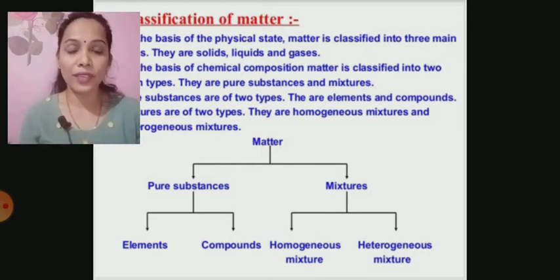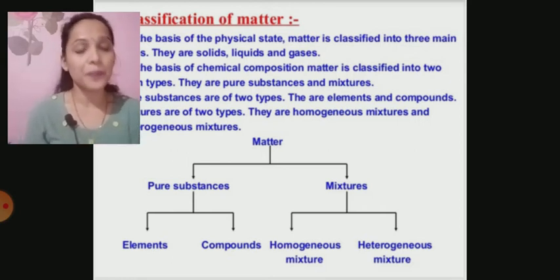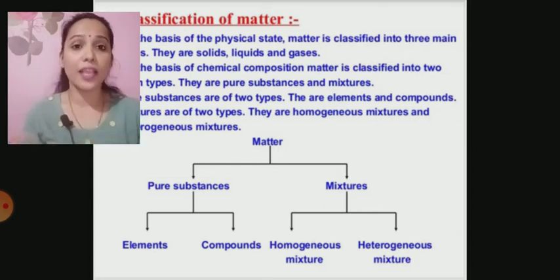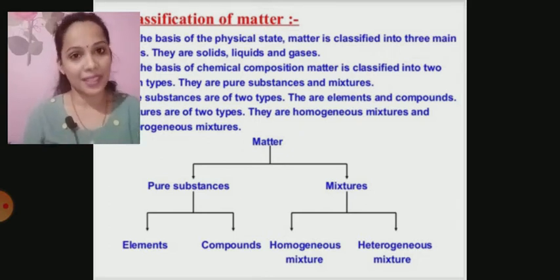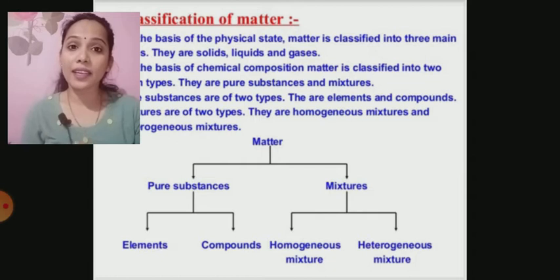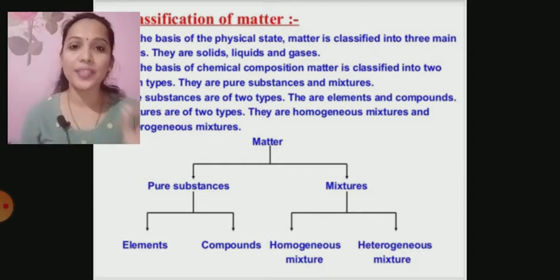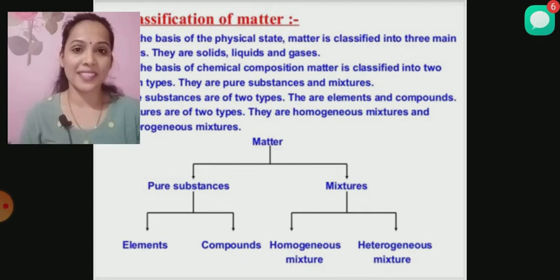An example of it is salt dissolved in water. We can easily separate it by evaporation, isn't it? Sand in water, by filtration we can separate it. And even sulfur powder, if you put iron nails in it, you can separate it by magnetic separation. So that becomes an example of mixtures or impure substances. That is, it is made up of two or more pure substances.